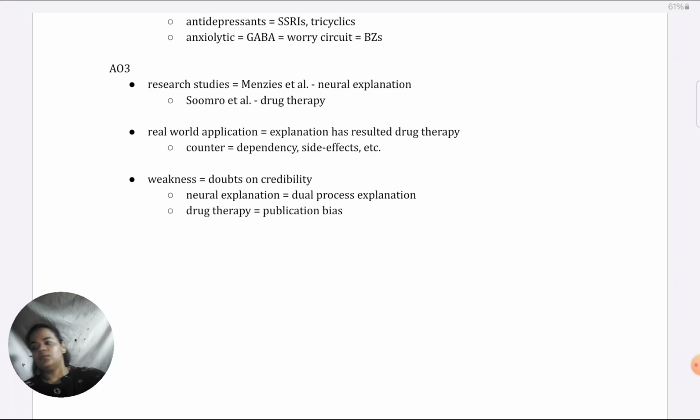You could have also covered in the neural explanation part, the AO1 part, something to do with oxytocin. I'm sure in many textbooks you've learned that oxytocin is playing a role in OCD. Why I did not take that is because I wanted to link, like I told you, for coherence. But you can get high marks, maybe not 16, but even if you just mention other actually discovered neurotransmitters that are playing a role. So one I can remember is oxytocin.